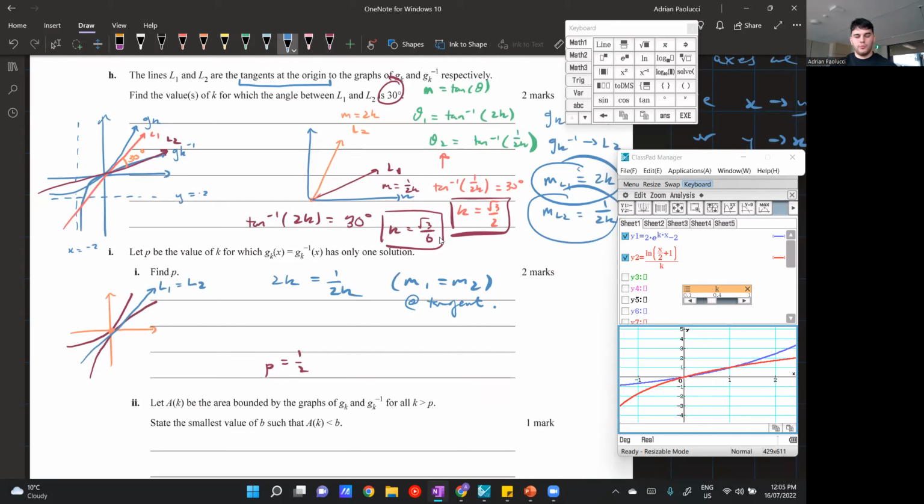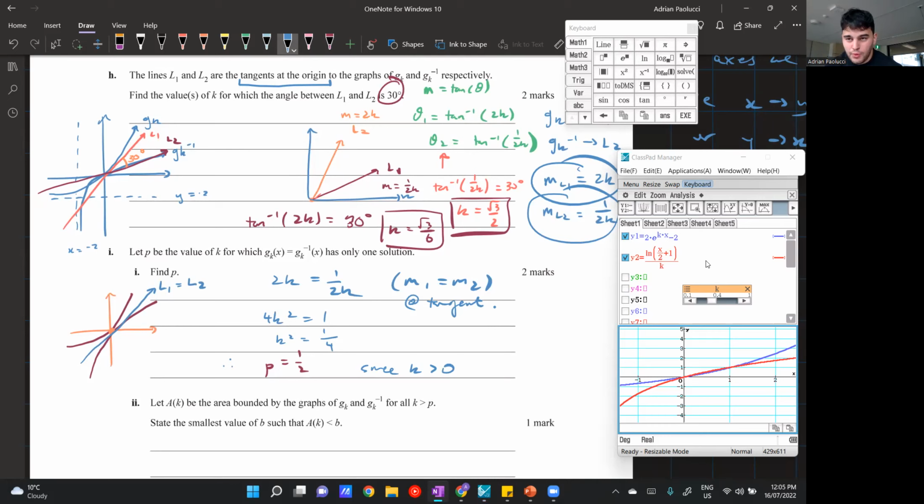Cool. So I get 2K is equal to 1 over 2K. And then I can solve this by hand. Let's do it by hand because it's pretty easy. 4K squared is equal to 1. K squared is equal to 1 quarter. Therefore, P is equal to the square root of 1 quarter, which is equal to 1/2. Square root, you could get plus or minus, but in this case, it's because K should be greater than 0. And that's how I solve that question.